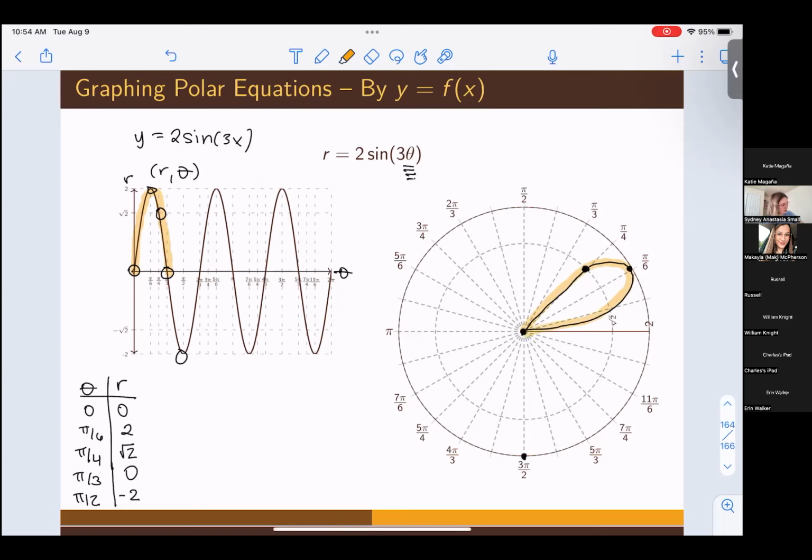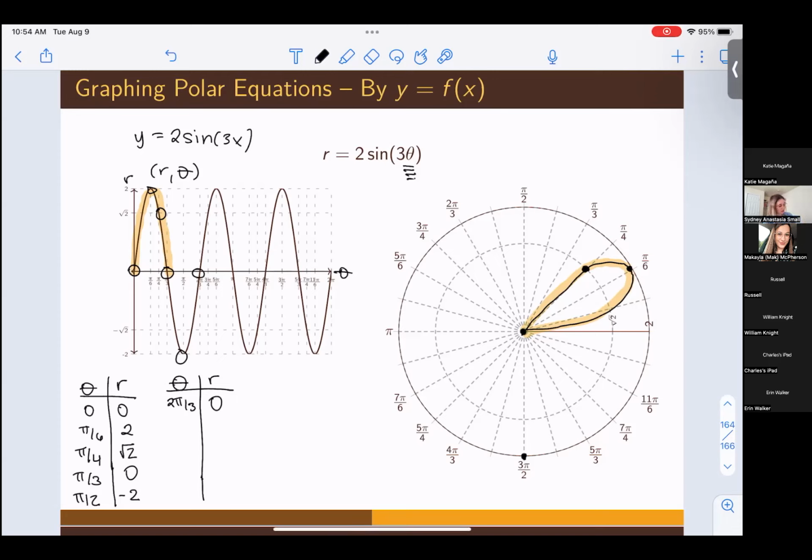Cool. All right, let's keep going because I don't think we have all of the graph here. And even if we do, it's always good to just keep going until you're sure you've covered all the points and you're not repeating yourself yet. So let's just keep working with my nice unit circle angles because those are pretty much all you're ever going to really need for these because you're doing them by hand. So let's just keep going. The next unit circle angle that's logical to think about is 2 pi thirds. On the graph that's right here, back at 0.